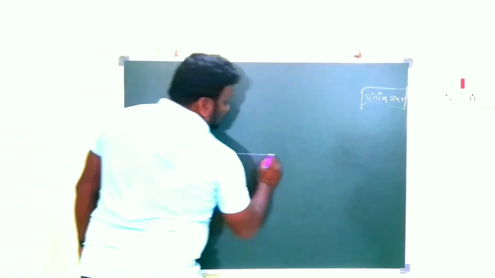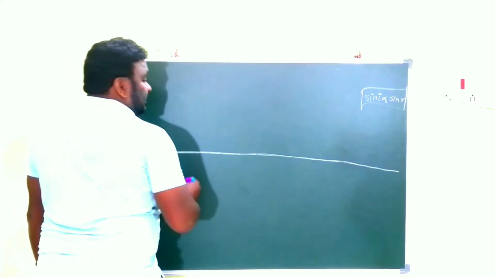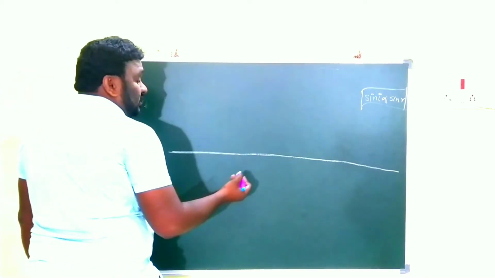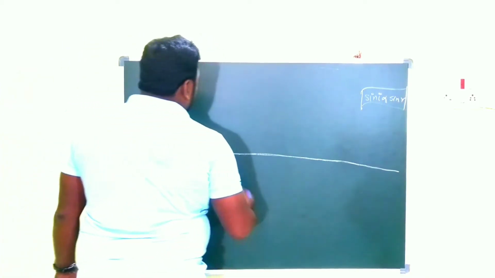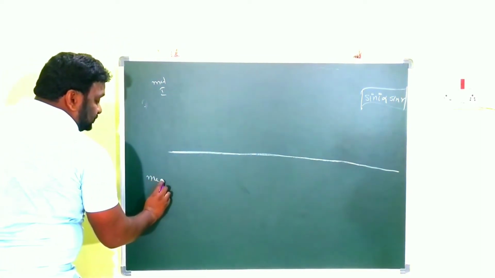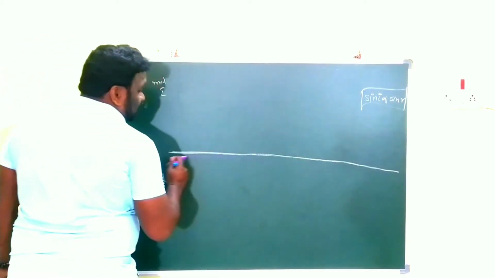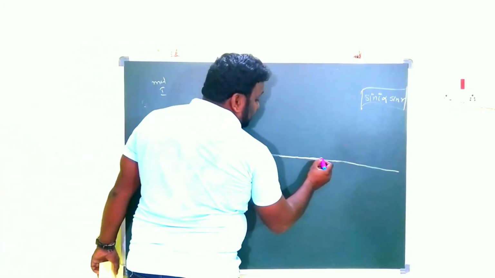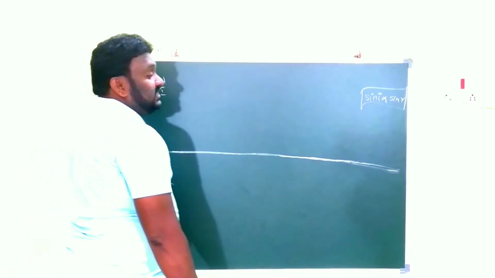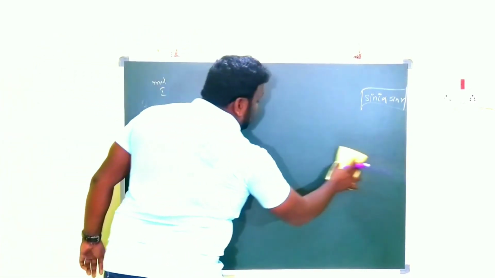Here I am drawing one line. This is nothing but the interface. What is an interface? It separates the two media. For example, this is medium 1 and this is medium 2. Both are separated by this line. This line joins or separates the two media, and that is what we generally call the interface. Clear?